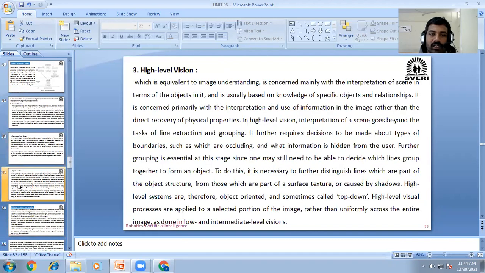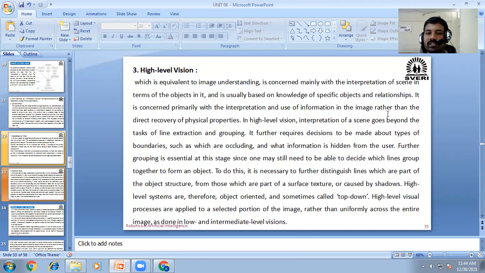And the third one is high level vision. High level vision, which is equivalent to image understanding, is concerned mainly with the interpretation of a scene in terms of objects in it, and is usually based on knowledge of specific objects and relationships.